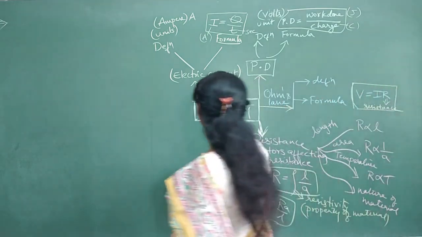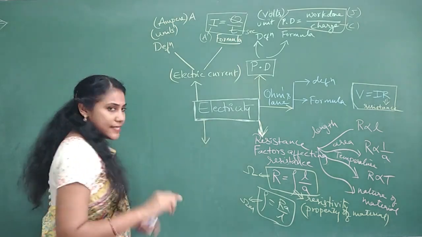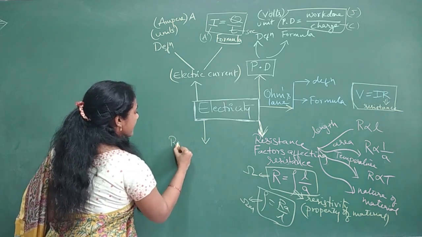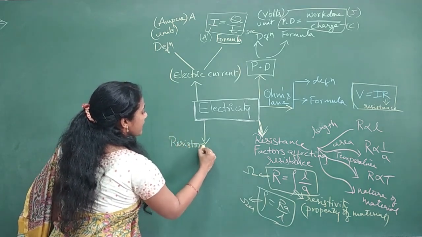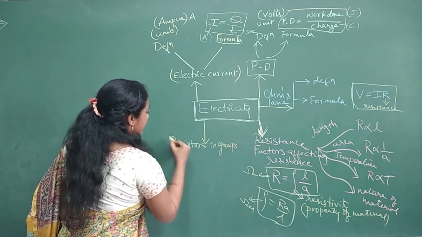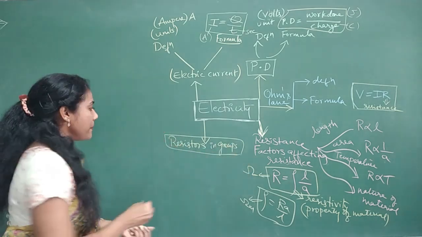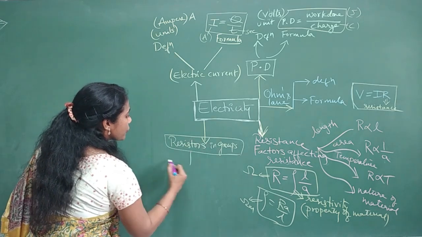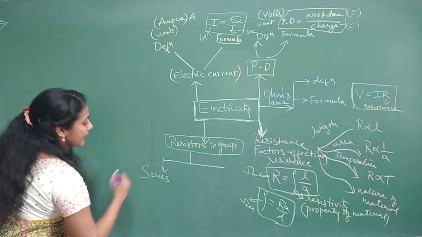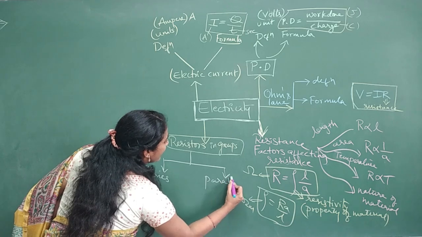The next topic that I am going to discuss is resistors in groups. Let me write it here. Resistors connected in groups. Resistors can always be connected in two ways. One is series combination. Resistors can be connected in series, and resistors can also be connected in parallel.